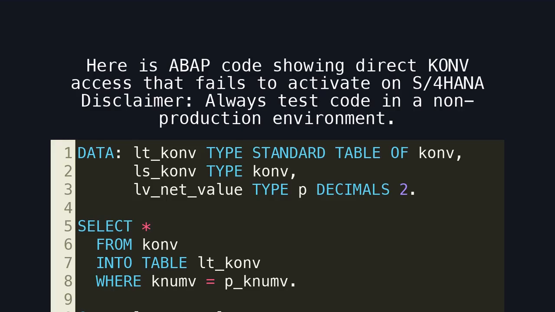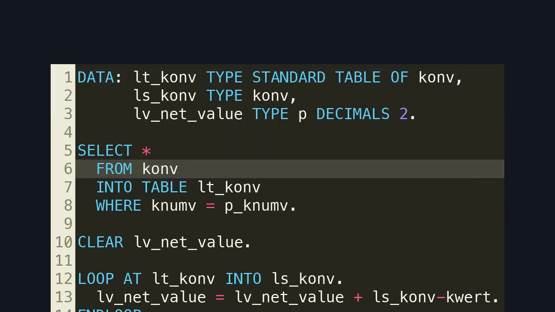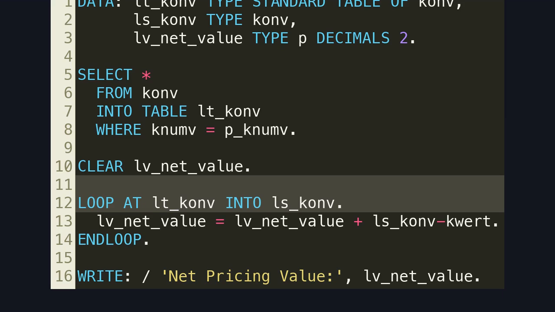Here is an ABAP code showing direct KONV access that fails to activate on S/4HANA. Disclaimer: always test code in a non-production environment. Here is the exact point of failure. KONV no longer exists physically in S/4HANA, so this code cannot even be activated. This code snippet shows pricing aggregation logic that depends entirely on a removed data source.